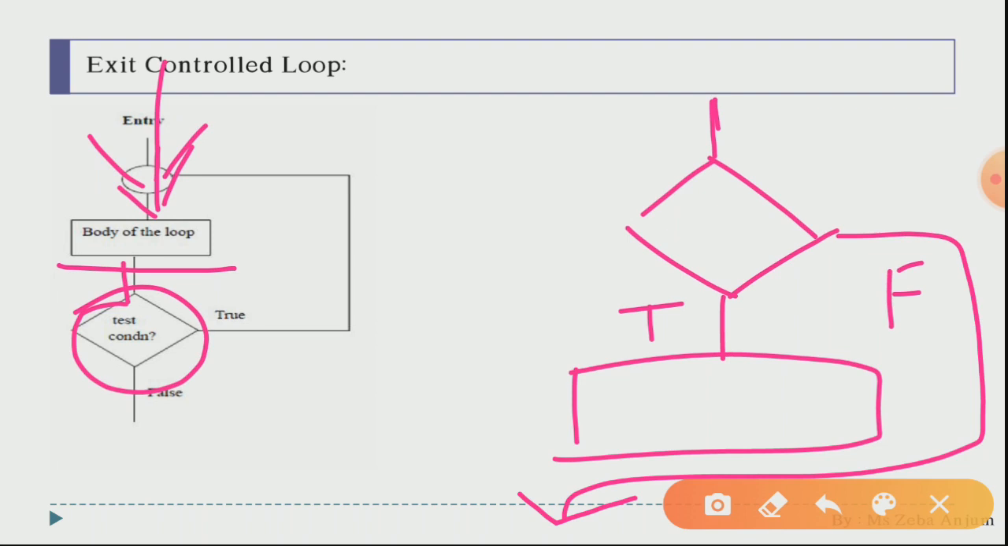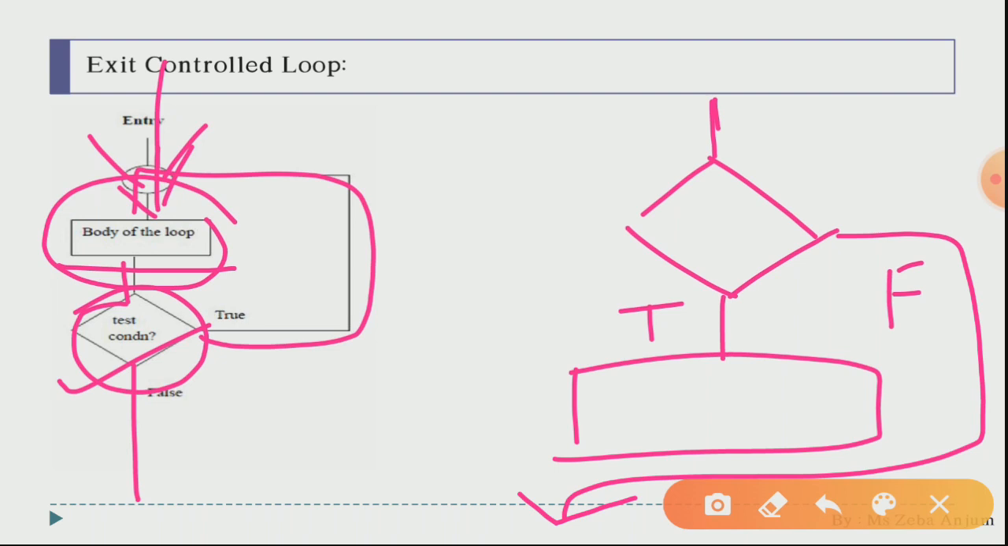And in our exit control loop, firstly we have the body of the loop, then at the last we have the test condition. If false, it will come out of the loop. If true, then again the body of the loop will execute. Now my dear students, the very popular question that comes up is: what is the basic difference between your exit control loop and your entry control loop?